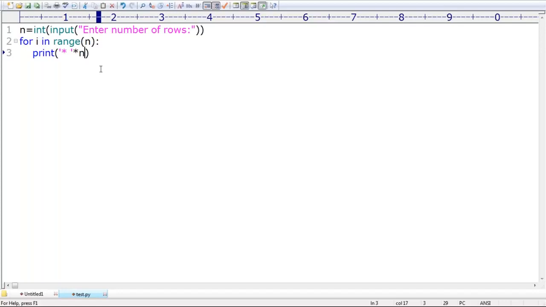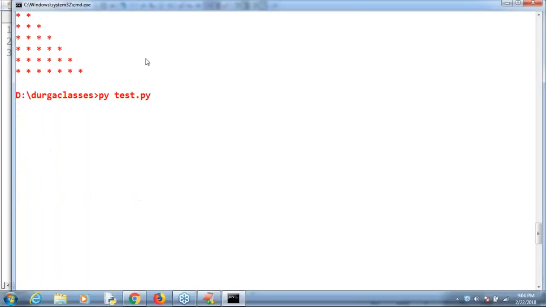It is a very simple example. How many times will it be repeated? n times. Every time I'm printing n number of stars, star followed by space. Now have a look once.